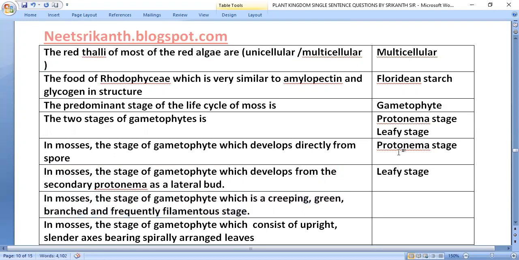In mosses, the stage of gametophyte which is a creeping, green, branched and frequently filamentous stage is the protonema stage. The stage which consists of an upright and slender axis bearing spirally arranged leaves is the leafy stage.